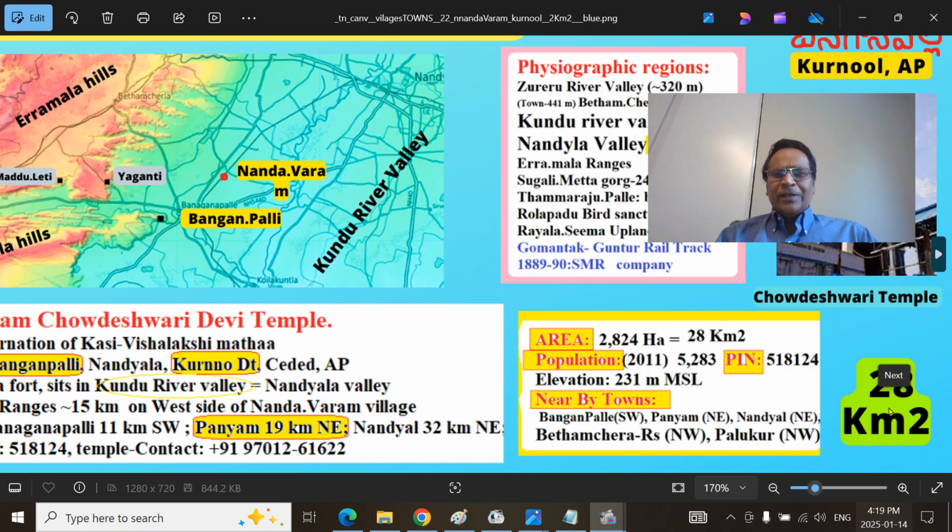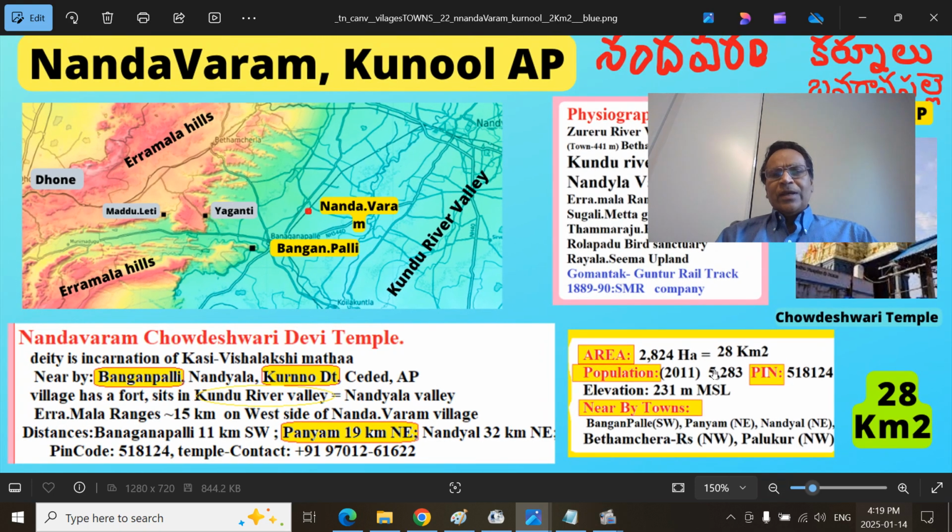In general, the villages in Rayalaseema regions are very big, and elevation is around 230 meters above mean sea level, the same level as that of Delhi. Nearby towns are Banganpalli, which used to be a princely state, Panyam with its railway station, Nandyal town, now the district headquarters, Bethamcherla railway station, and Palukur, known for its granite stones, also nearby.